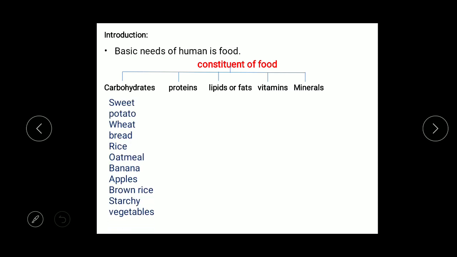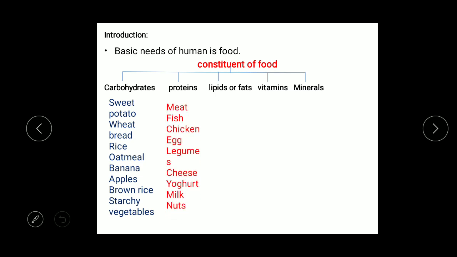Here is a list of some carbohydrate rich food: sweet potato, wheat, bread, rice, oatmeal, banana, apple, brown rice, starchy vegetables. So this list shows the food which contains a high amount of carbohydrate.